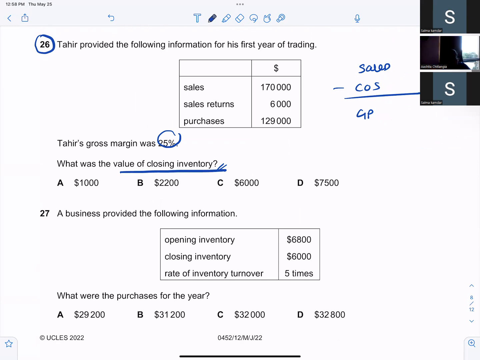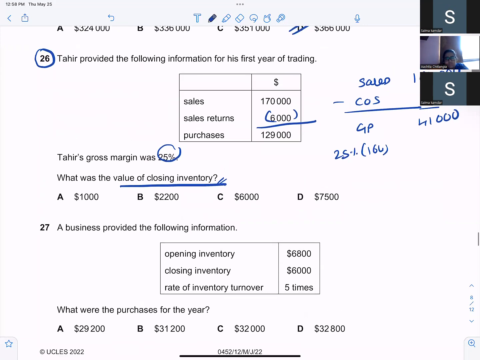Miss, your net sales is 170,000 minus 6,000, 164,000. And gross profit will be 25% of 164,000, which is 41,000.